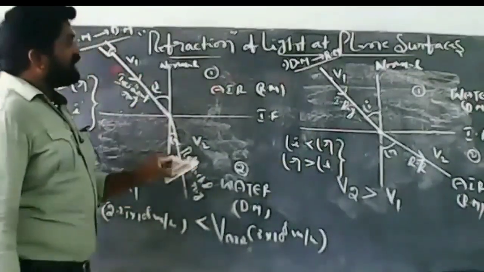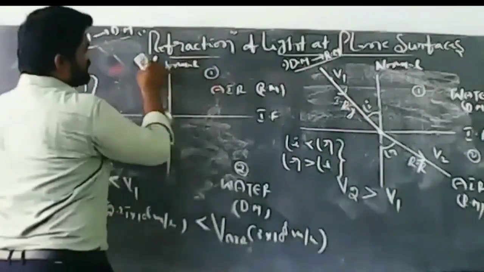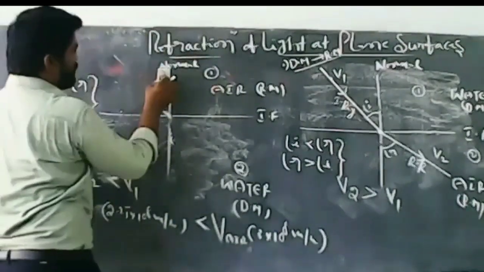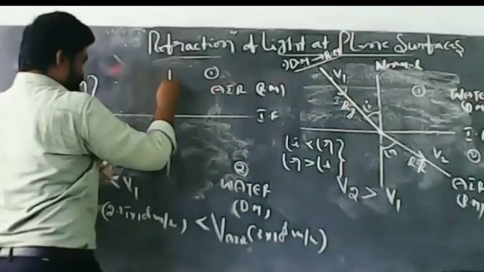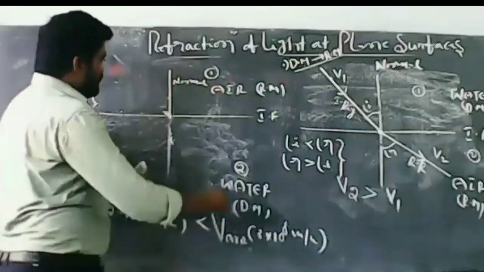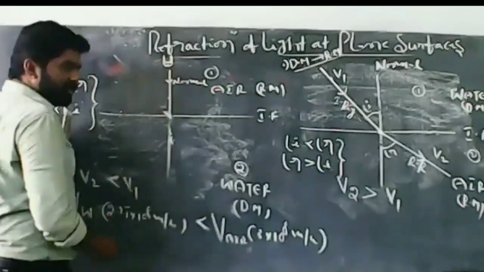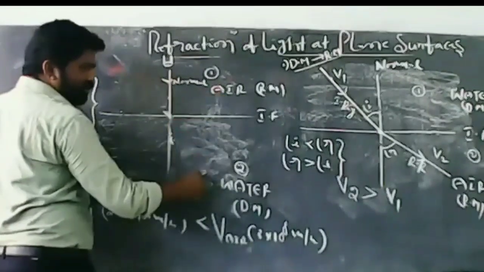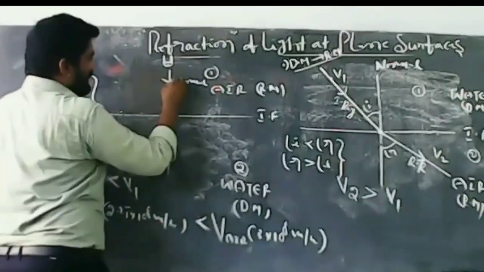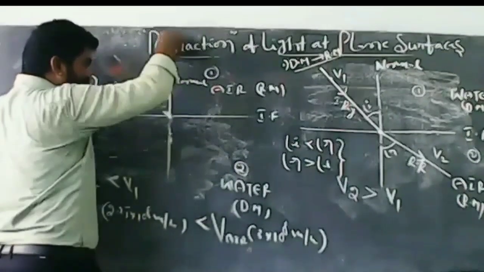Okay, so the undeviated condition: rarer medium, water denser, and this is the normal. Here, when light is directly focused along the normal, from rarer medium to denser medium, the light ray is undeviated.